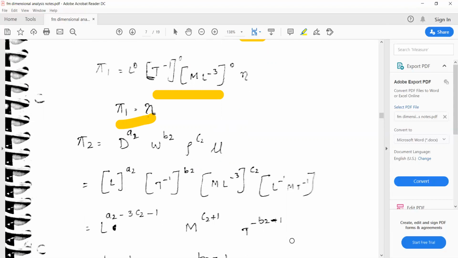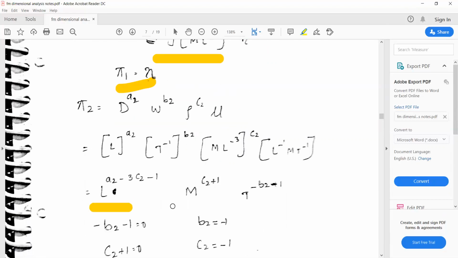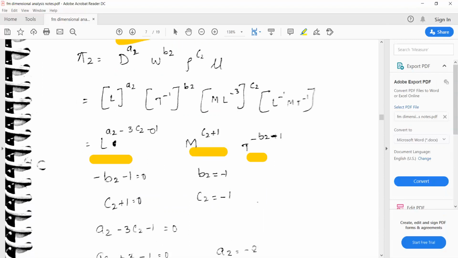Then substitute, right? And further, the L term you need to keep on one side, the M term on one side, the T term on one side. So the T term I have taken first: minus b2 minus 1 is equal to 0, since the left side has T raised to 0. If you equate the power, it becomes minus b2 minus 1 equal to 0, or b2 is equal to minus 1. If you take the M term, c2 plus 1 is equal to 0, or c2 is equal to minus 1.